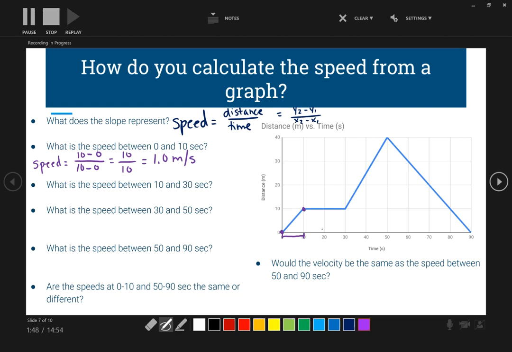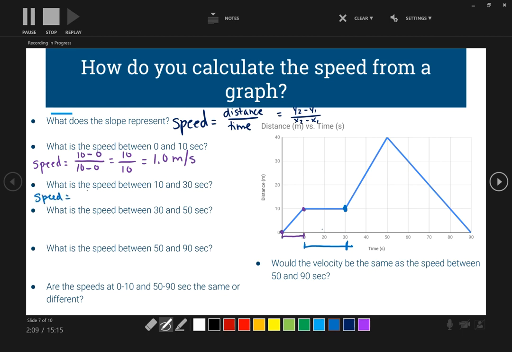All right, let's take a look at what is the speed between 10 and 30 seconds. So we're going to go from 10 to 30 seconds. Where are we ending? We're ending at 10.